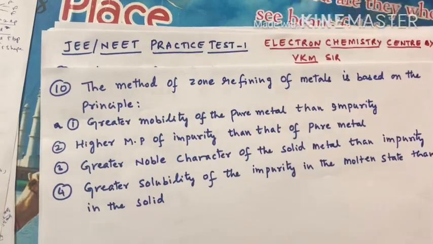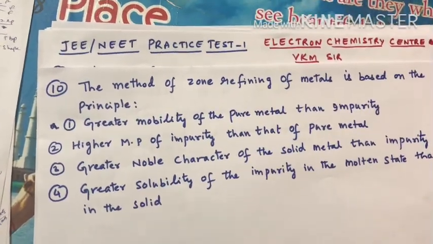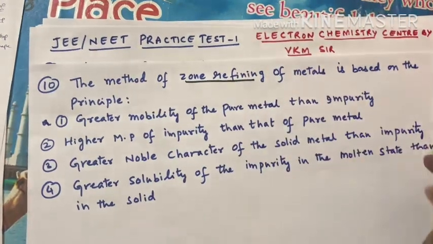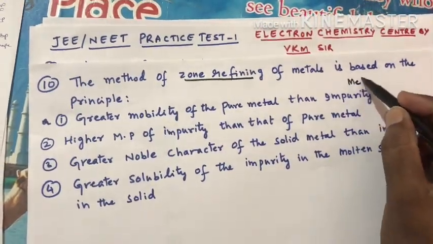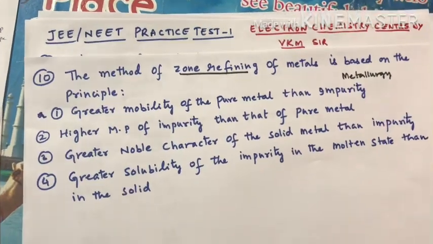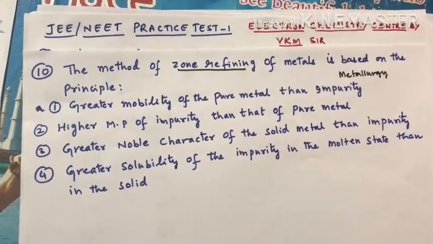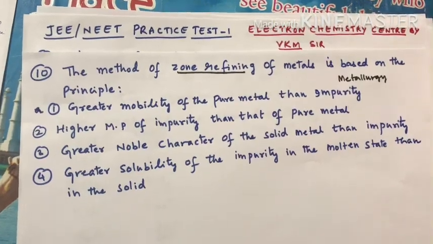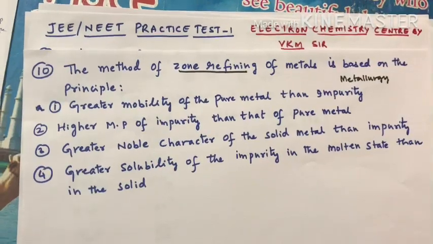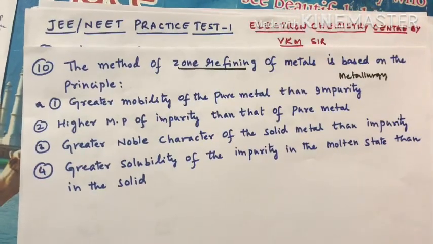Our next question is a theoretical question only. The method of zone refining. This question is from a chapter called Metallurgy, General Principles of Isolation of Elements, a class 12 chapter. Zone refining is a purification method for isolation of metals. Zone refining is also called fractional crystallization.